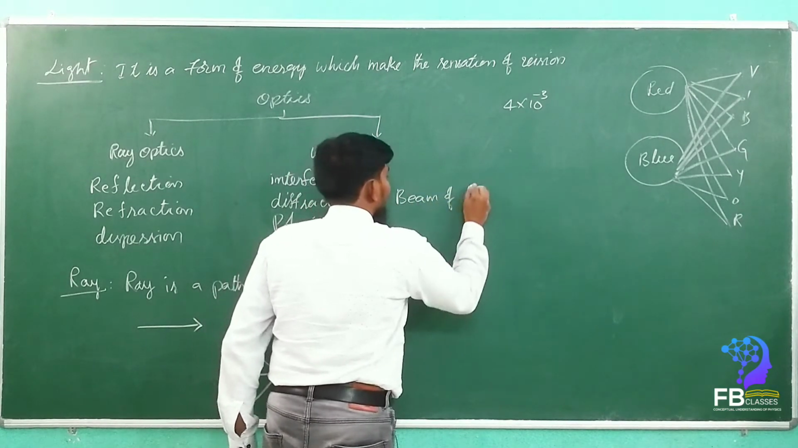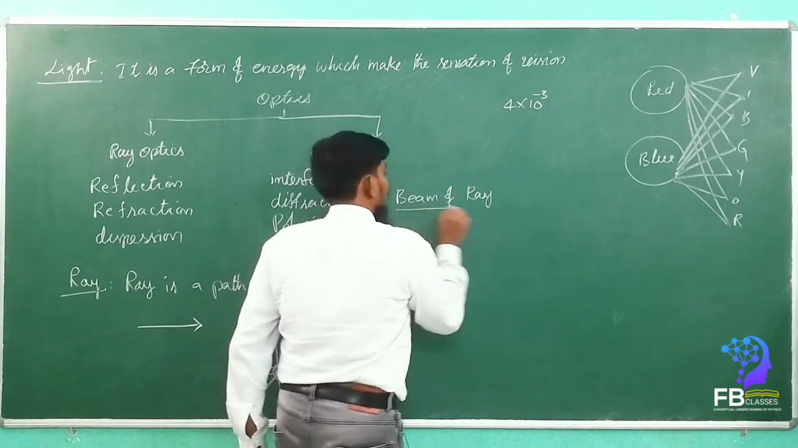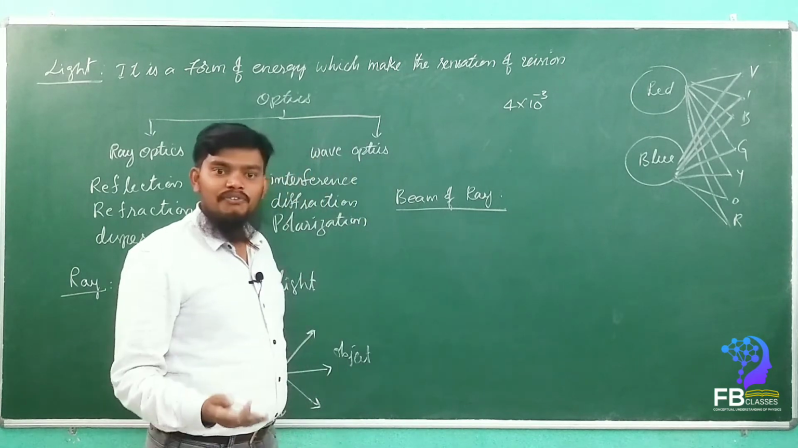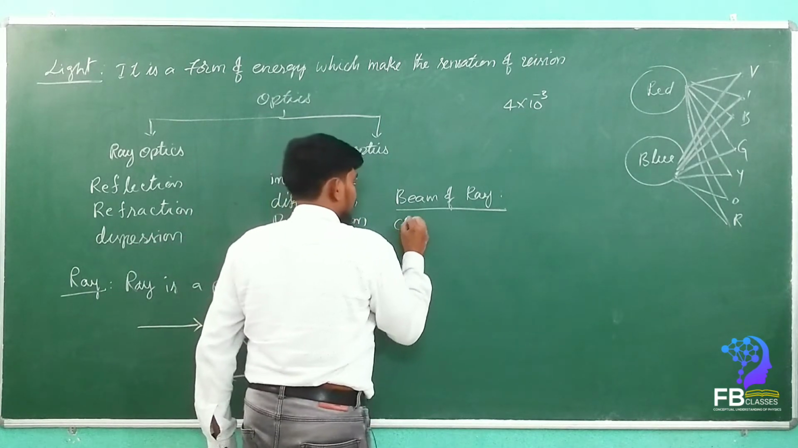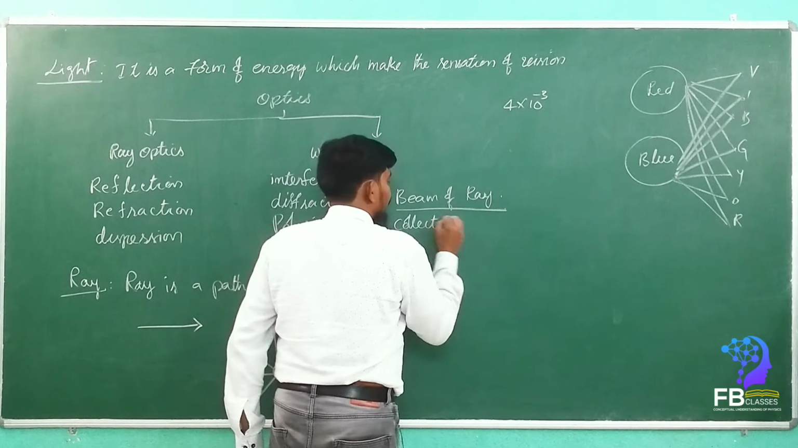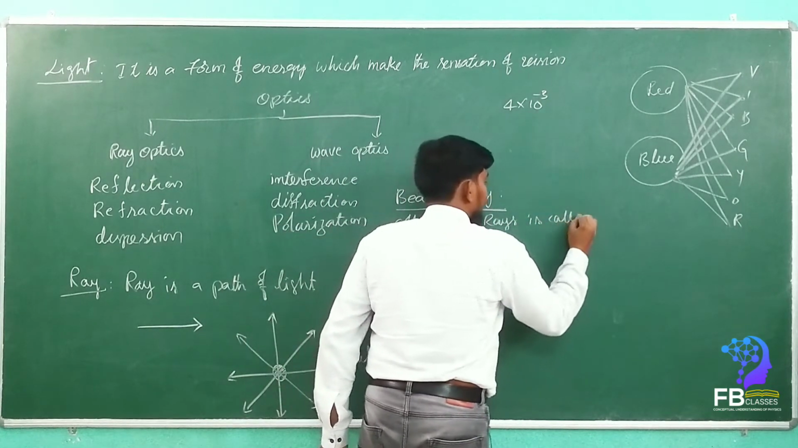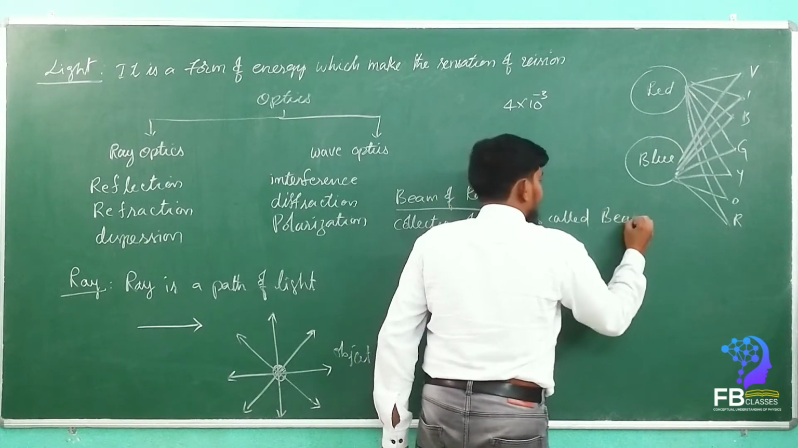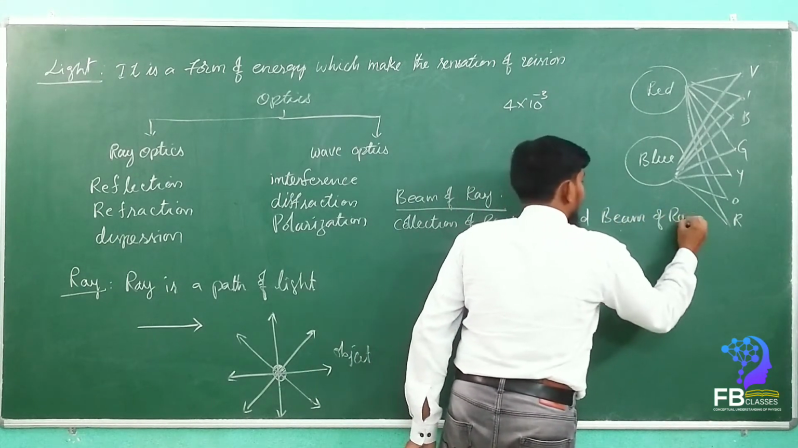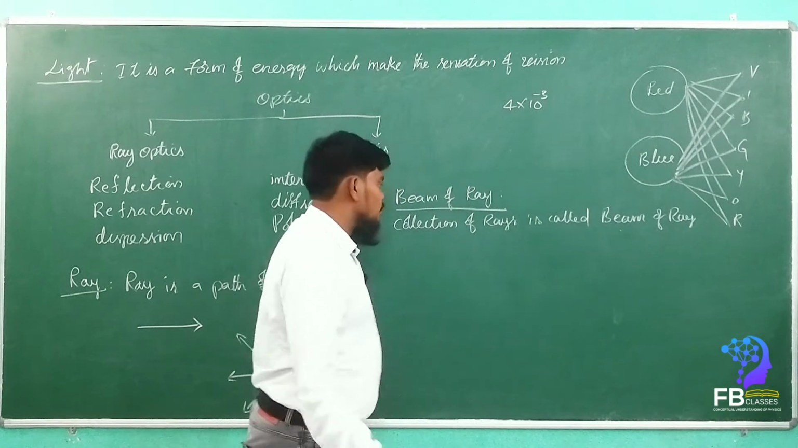Beam of rays. So what is a beam of rays? The bundle or collection of light rays. Collection of rays is called a beam of rays. Okay. So that means like this.